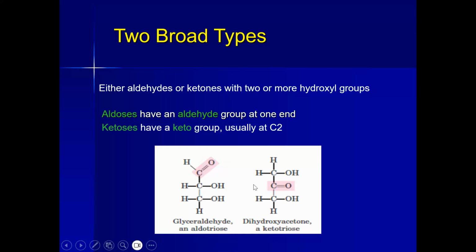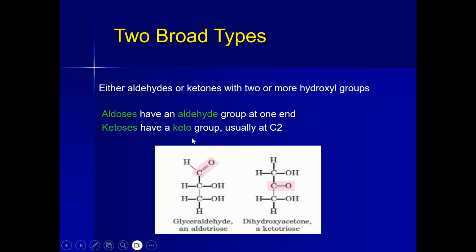And then ketoses would be having a ketone group at the C2 position. If a carbohydrate is having an aldehyde group and 3 carbon atoms, we name it glyceraldehyde. This is an aldotriose.